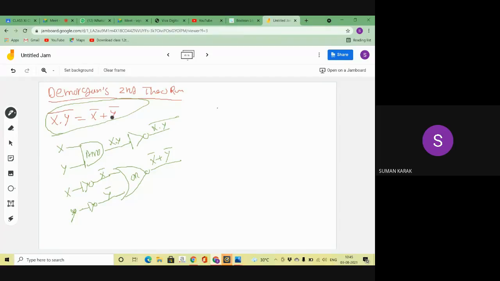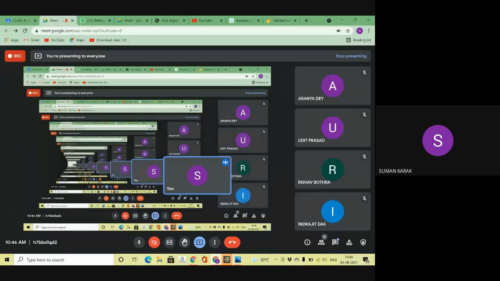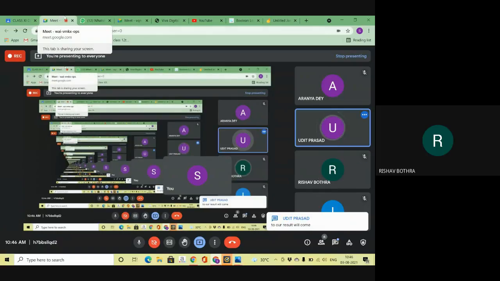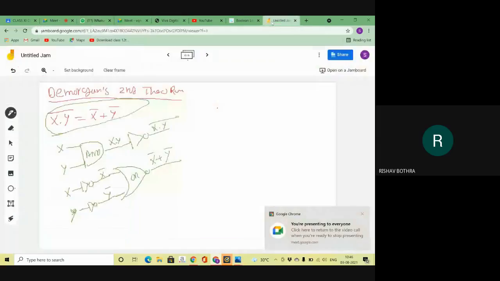Here you can see the second part is x bar plus y bar. I have two inputs, x and y, and NOT gates are there. Using these NOT gates I convert x to x bar and y to y bar. Did you understand? Now plus means which gate? Plus means the OR gate.